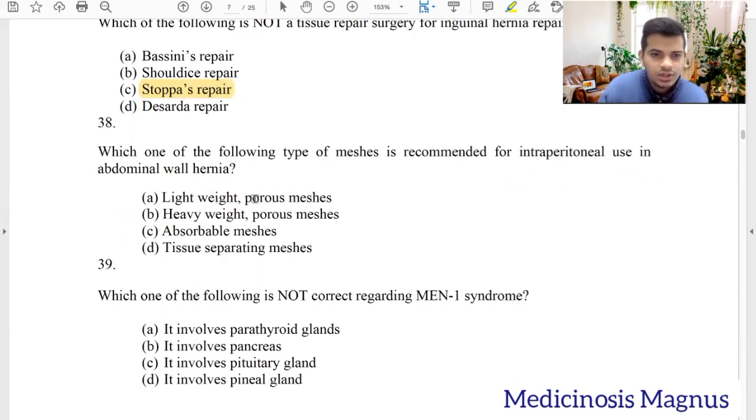So now the following type of mesh is recommended for intraperitoneal use in abdominal wall hernia. So inside the peritoneum, lightweight porous mesh no, heavyweight porous mesh no, absorbable mesh no. So we'll use tissue separating mesh. Remember, for ventral hernias, we used to do the onlay, inlay, sublay, and IPOM surgeries. So these are usually tissue separating meshes.